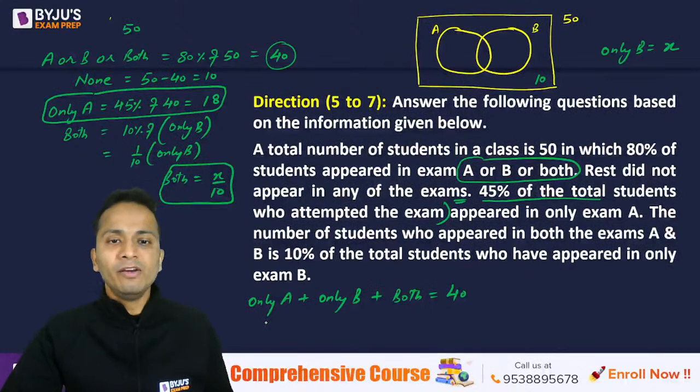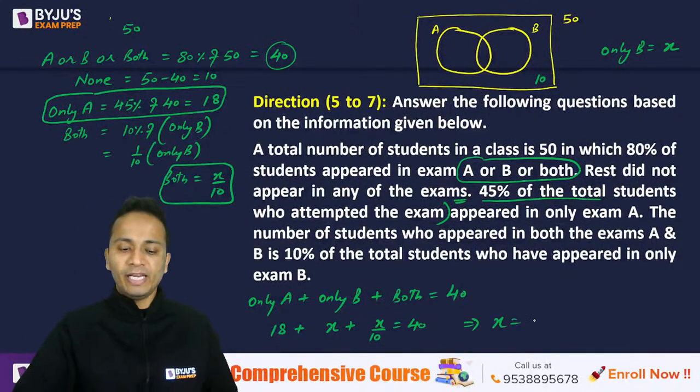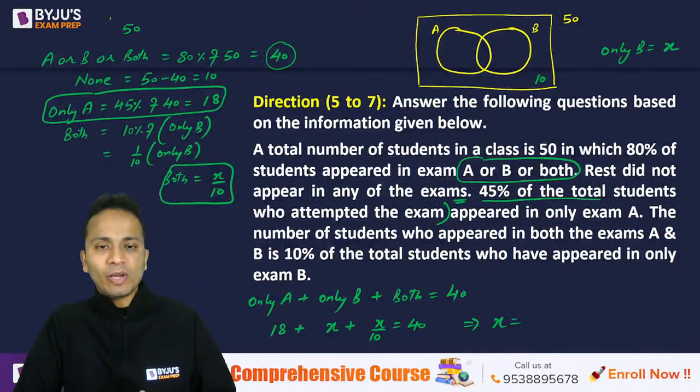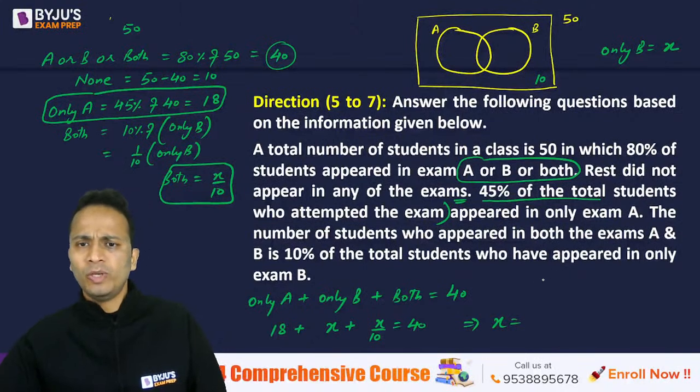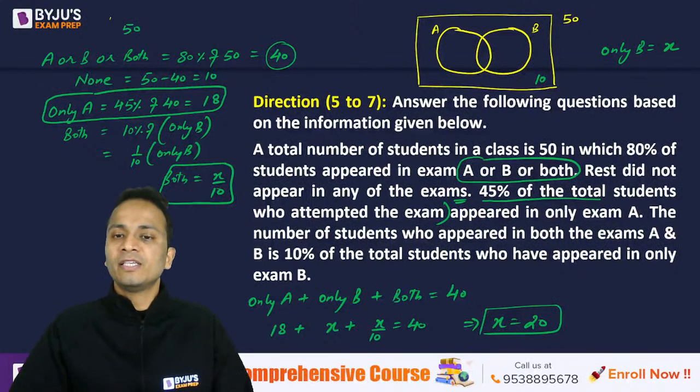Now only A we have calculated 18 plus only B is X. Both is equal to X upon 10, and that is equal to 40. So from here you can find out the value of X and the entire question will be over. Okay, so let's calculate the value of X. It will come out to be 20, I believe, if my calculations are correct. So the value of X is 20.